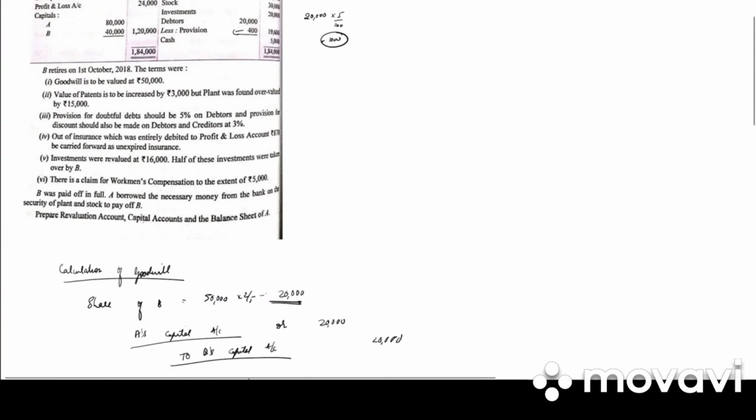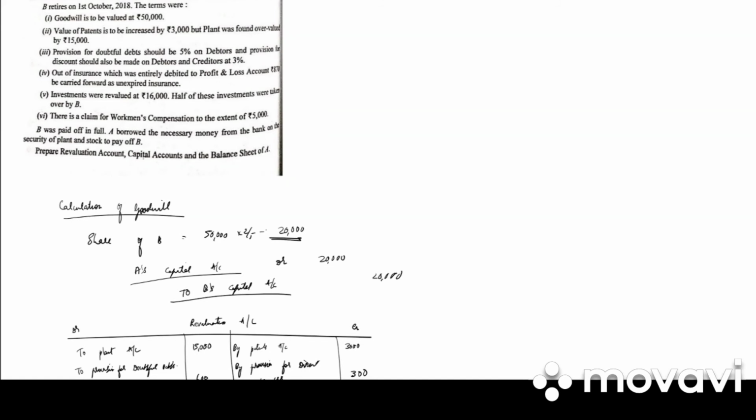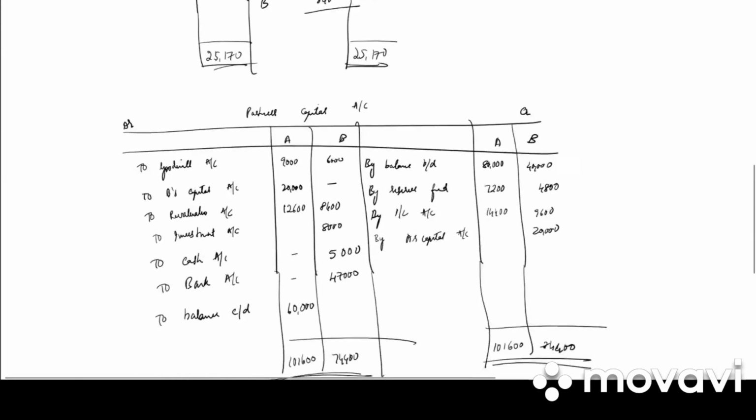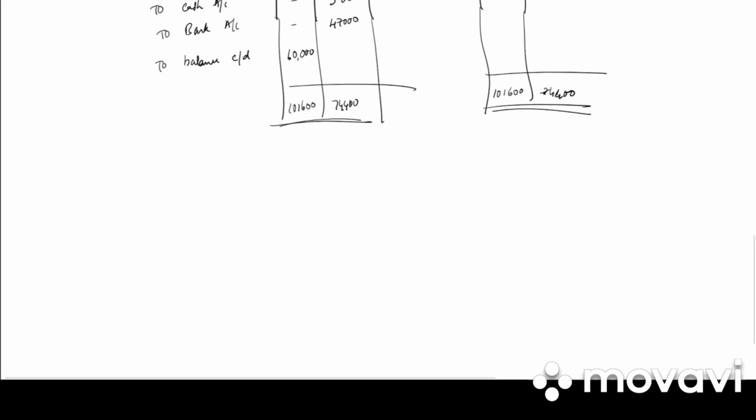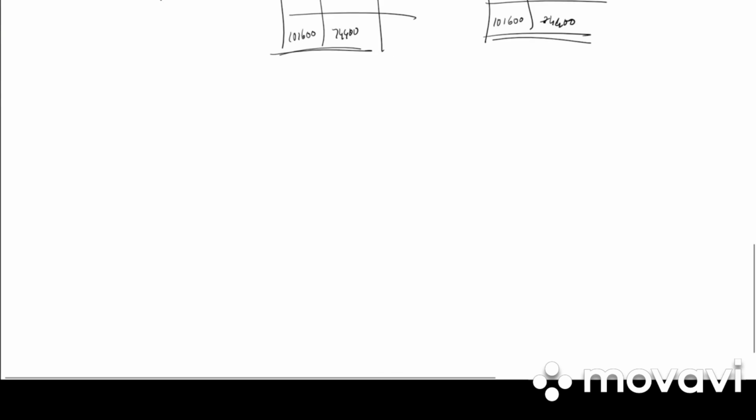So go to the problem. They have said that B was paid off in full. A borrowed the necessary money from the bank on security of plant and stock to pay off B. So cash already we had in the balance sheet 5,000. Remaining he has taken as a loan from the bank, 47,000. Last we need to have the balance sheet as on 1st October 2018.